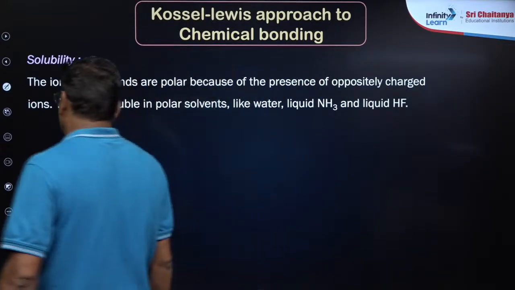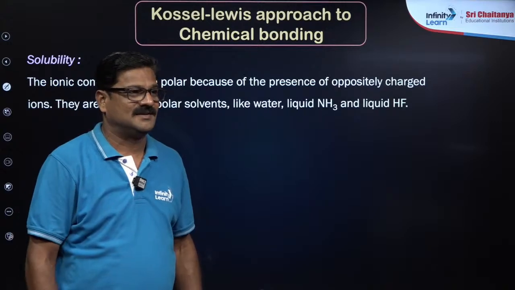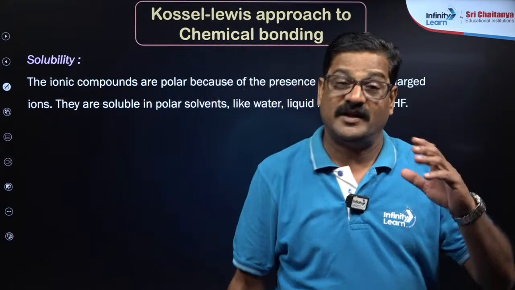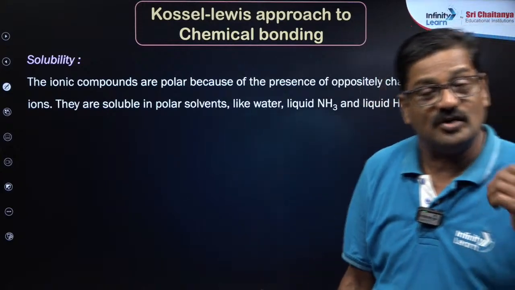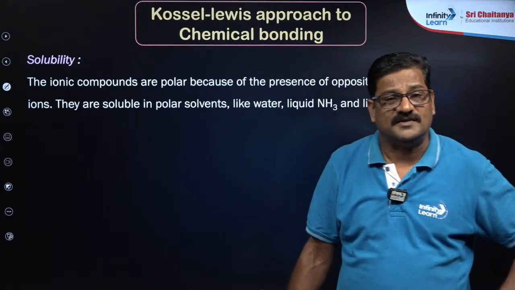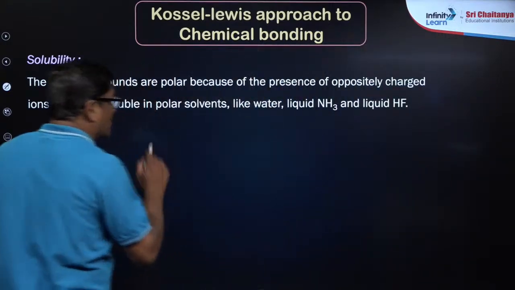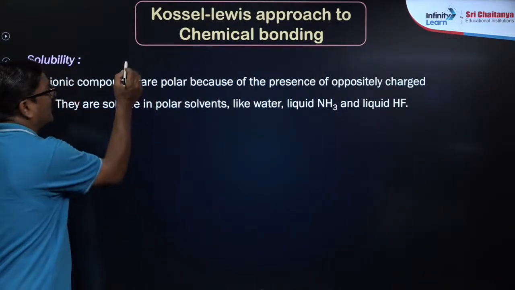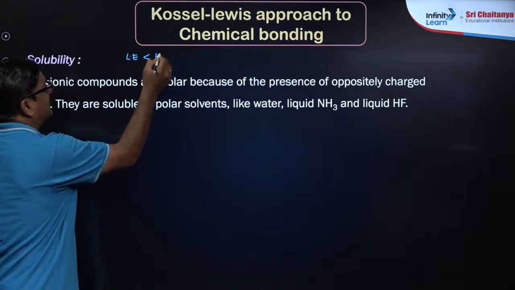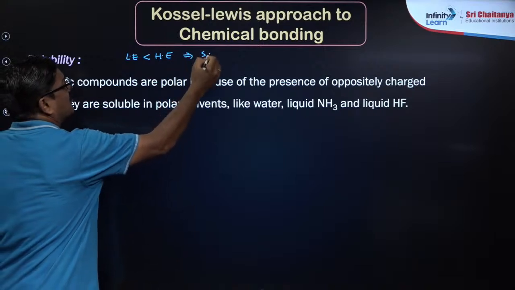And the solubility: ionic compounds are soluble in water and any polar solvents. The solubility is directly proportional to the dielectric constant of the solvent that is used. And the formula for solubility: if lattice energy is less than hydration energy, then the compound is said to be soluble in water.